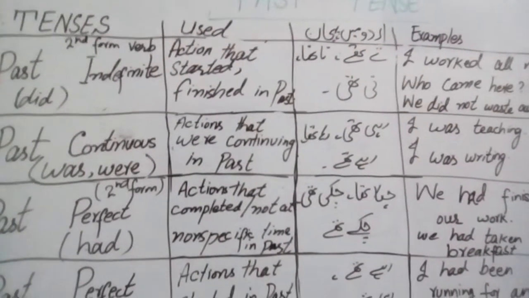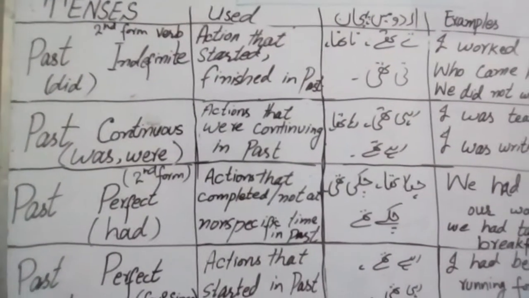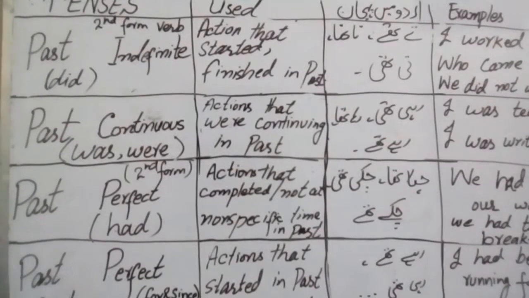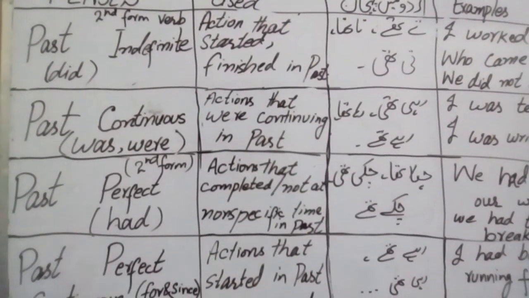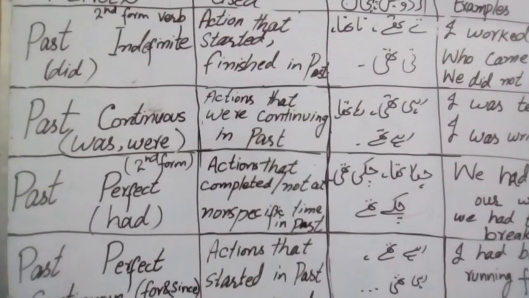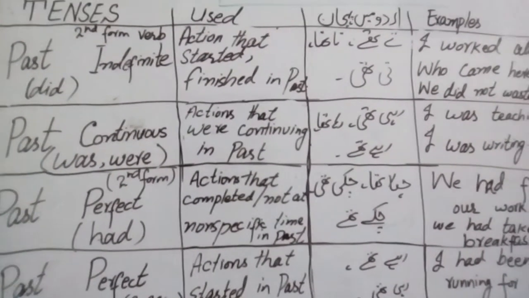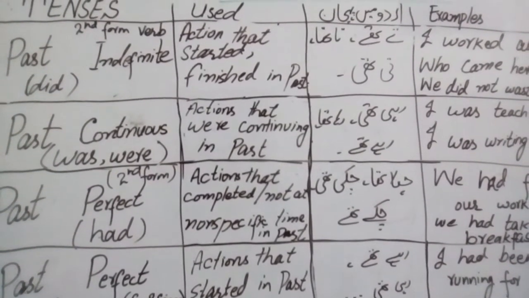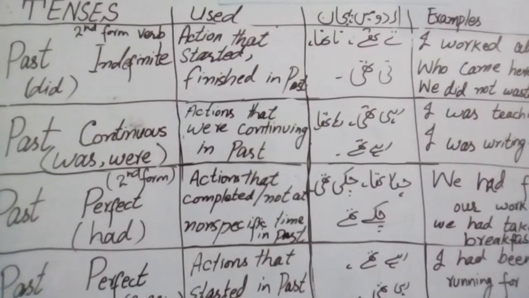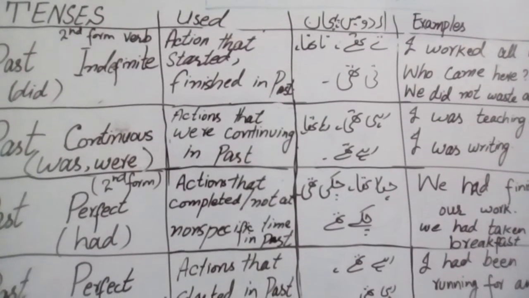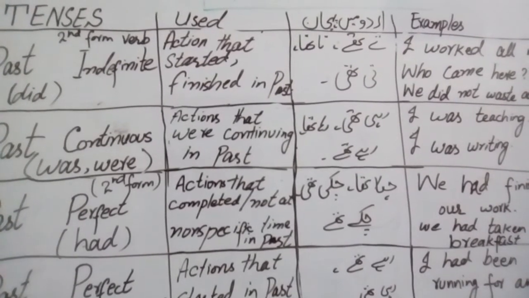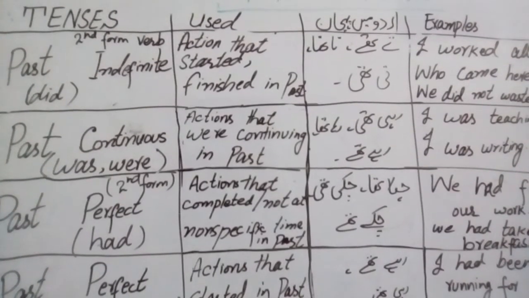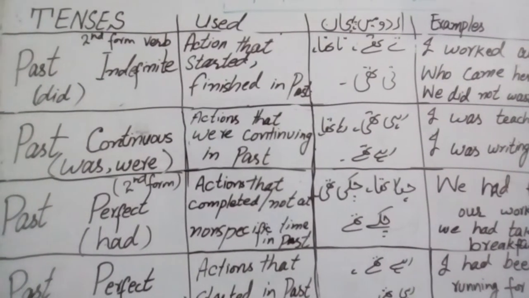Now let's have an overview of the tense, past tense. There are 4 types of past tense: past simple tense, past continuous, past perfect, and past perfect continuous tense. In past simple tense, helping verb did is used, and second form of verb is used. This tense is used when actions started and finished in the past. I worked. Who came here? We did not waste our time, like this.